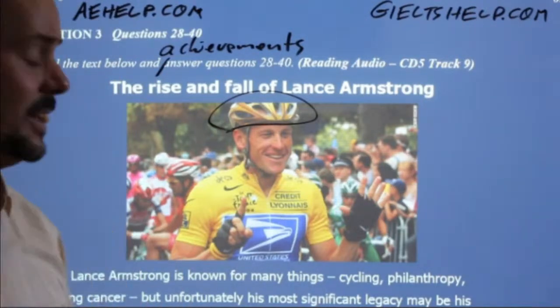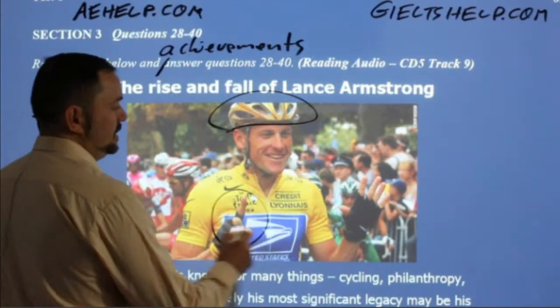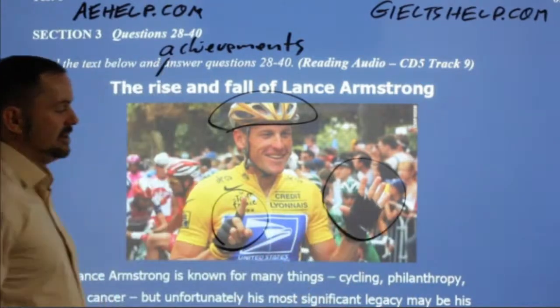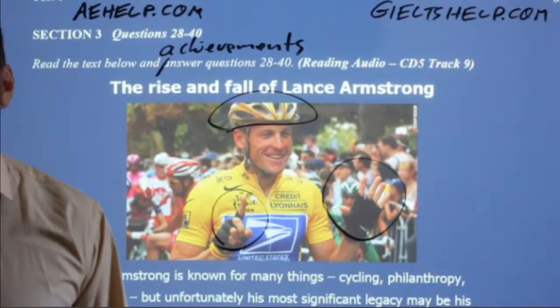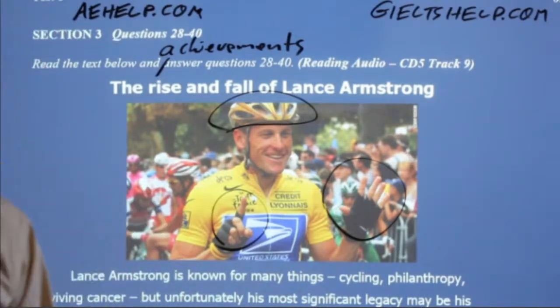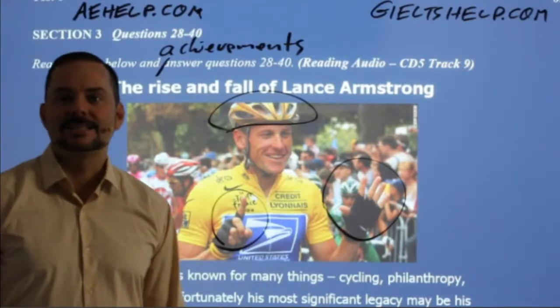Bekjan says cycling. Yeah. And look at his hands. What is he doing with his hands? You've probably seen athletes do this before. So you can maybe even get some more information here when you really pay attention to those details. He's showing something with his hands. What do you think that is? If you had to guess, what do you think he's indicating with his hands?